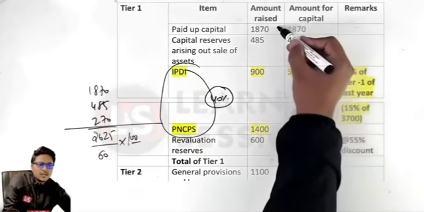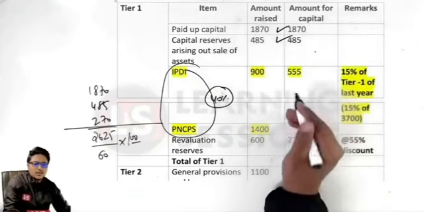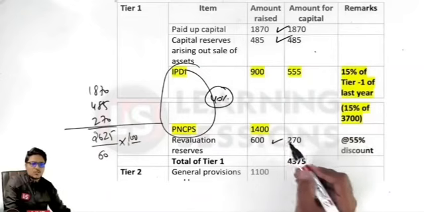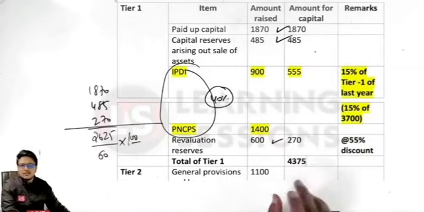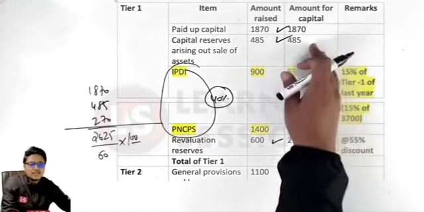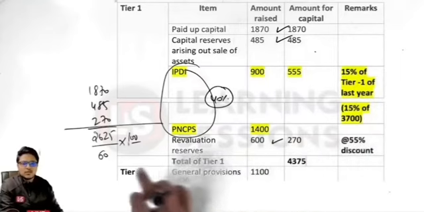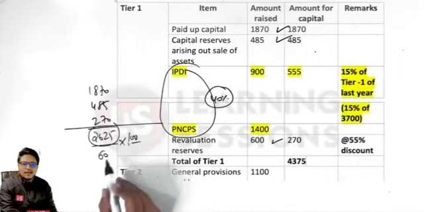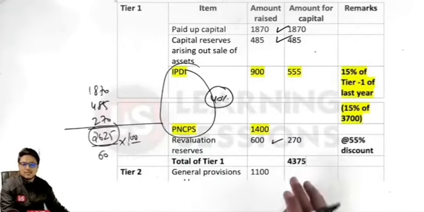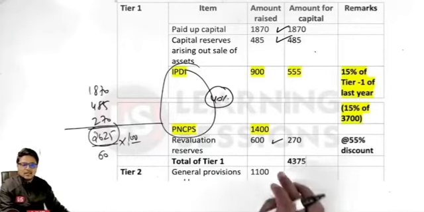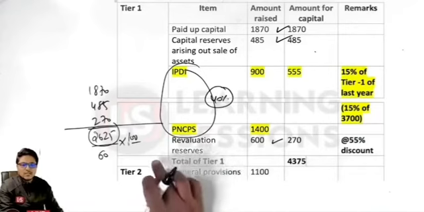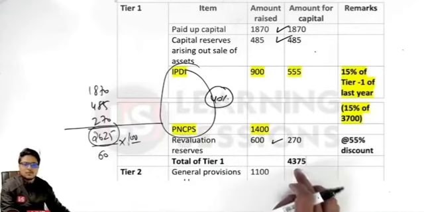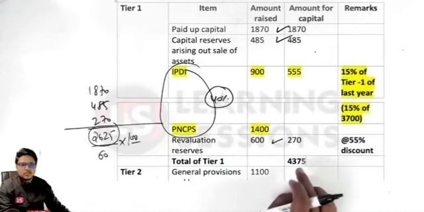These three other components, which I am marking over here, will be forming 60% of the part. That is 1870 plus 485 plus 270. Total comes out to be 2625. That particular part will be forming 60% part, and we need to calculate the 100%, the total amount of the capital in the tier 1 capital. So that is basically multiplied by 100. That comes out to be 4375.